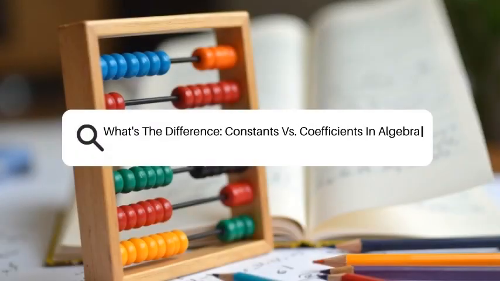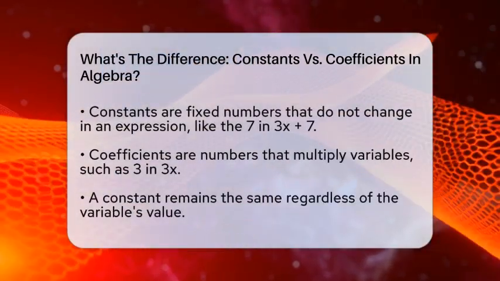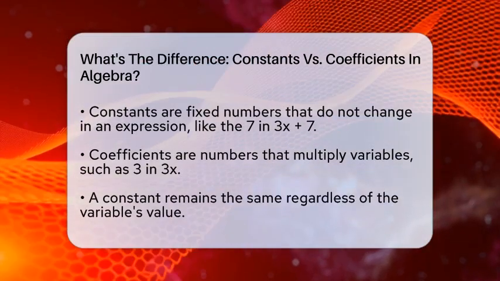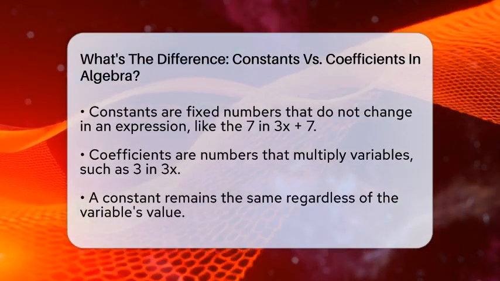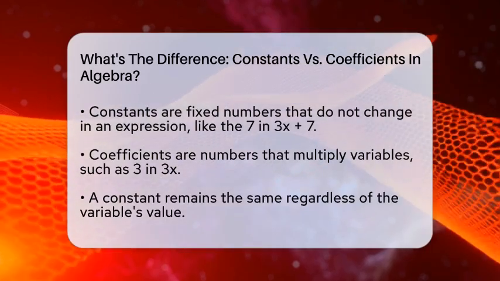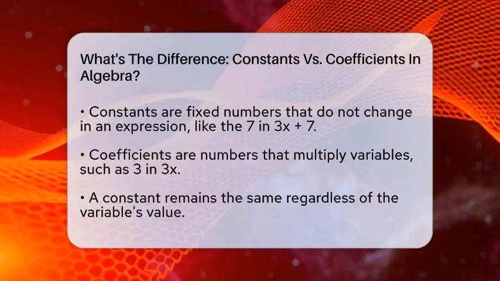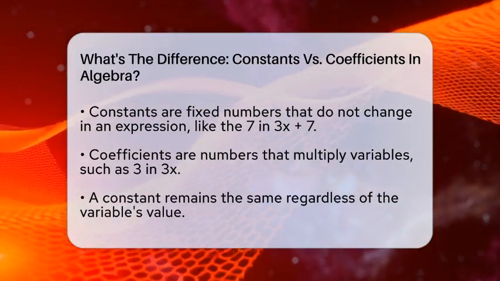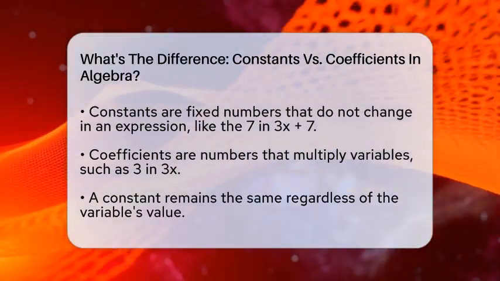What's the difference, constants versus coefficients in algebra? Imagine you're solving a puzzle and you come across different pieces. Some pieces stay the same no matter what, while others change depending on the situation. That's a bit like what constants and coefficients do in algebra. They are both parts of expressions, but they have different jobs. Understanding how they work can make solving algebra problems much easier.